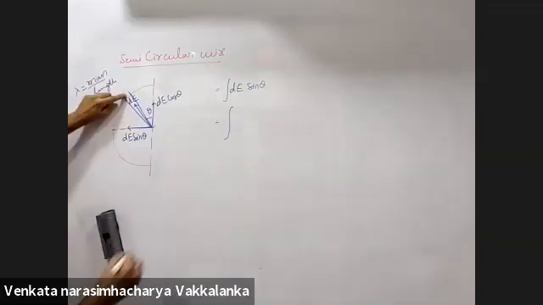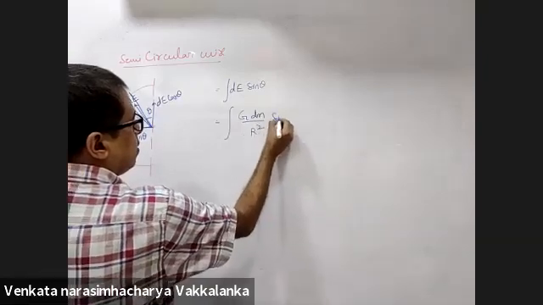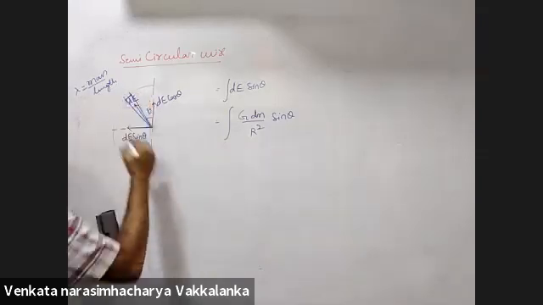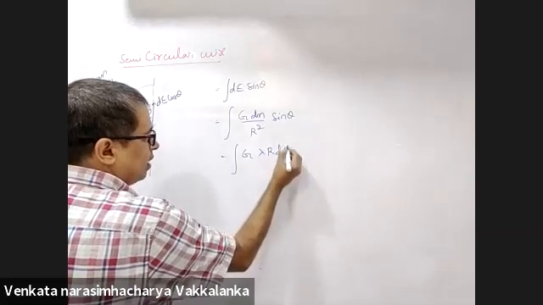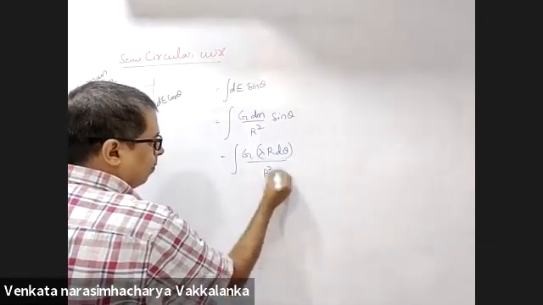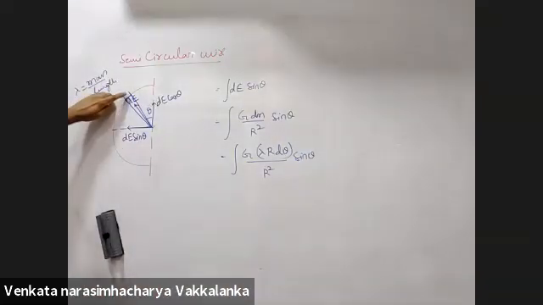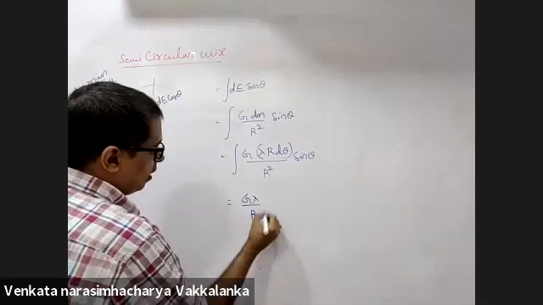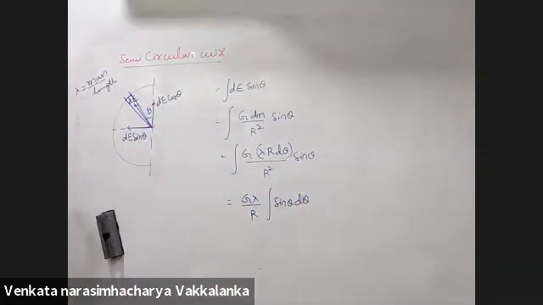What is the value of d? G dm by r square. What is the value of dm? Lambda r d theta is dm. Lambda r d theta. Right? G lambda by r integral sin theta d theta.